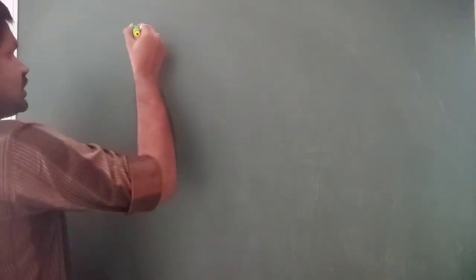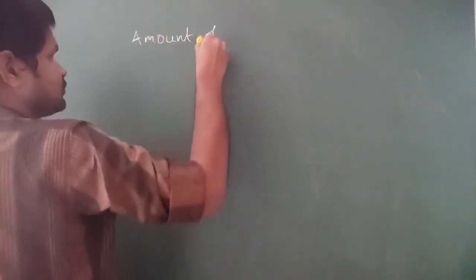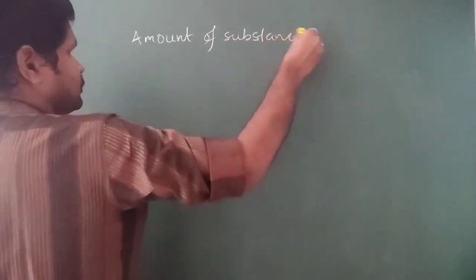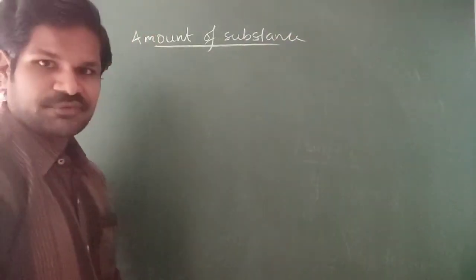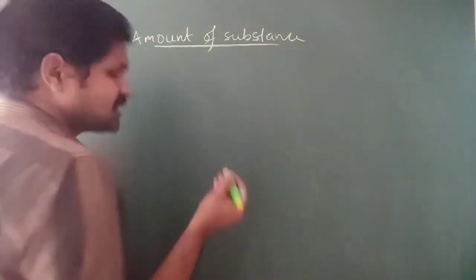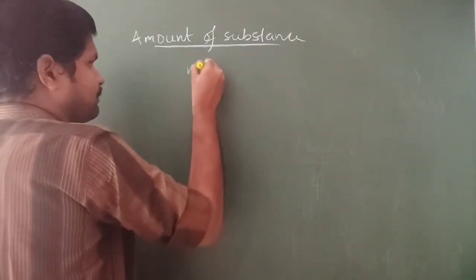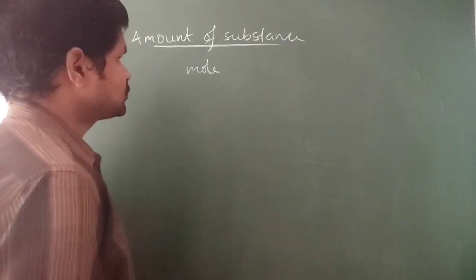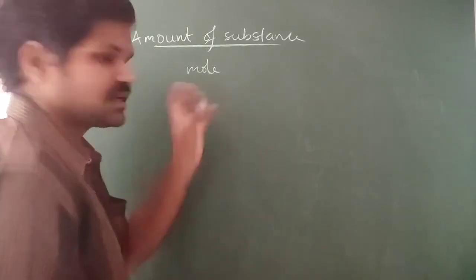And now the next one is amount of a substance. We have taken one more fundamental physical quantity, that is amount of substance. So I just want to explain it in detail for a few minutes. Generally, the amount of substance is measured in mole, right? It is measured in mole.